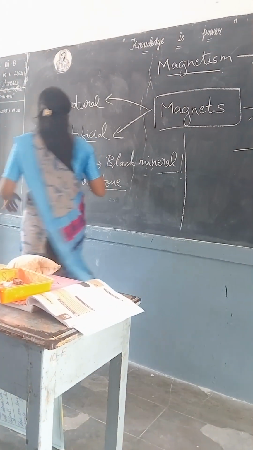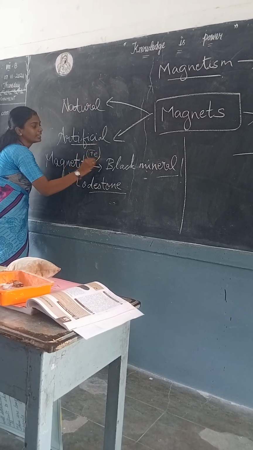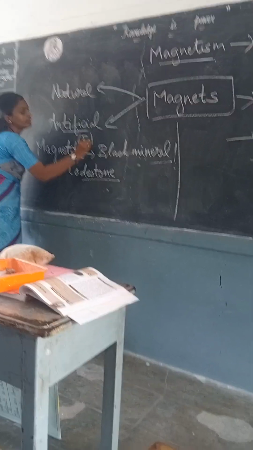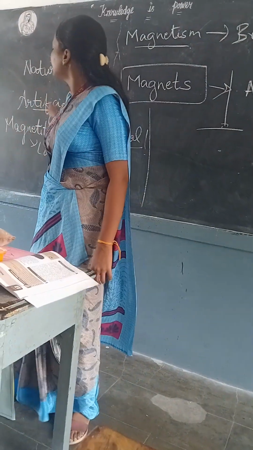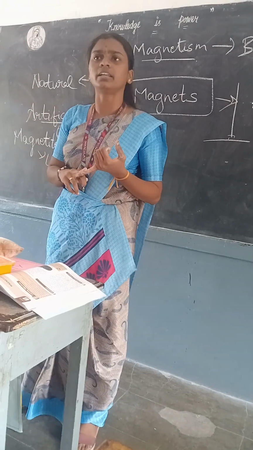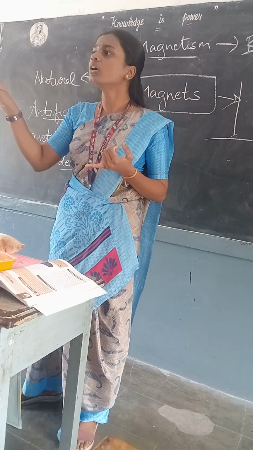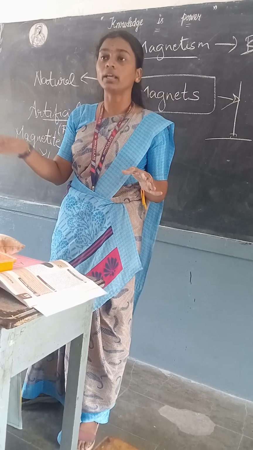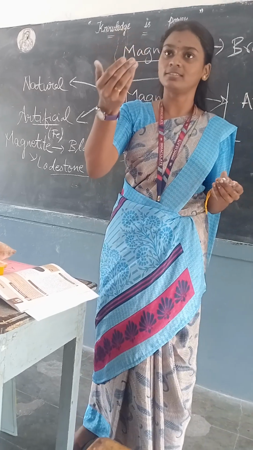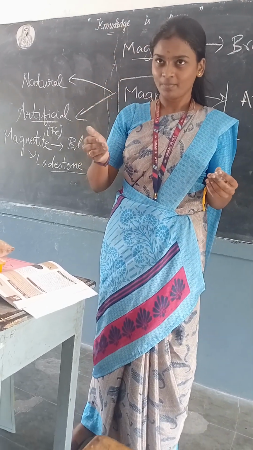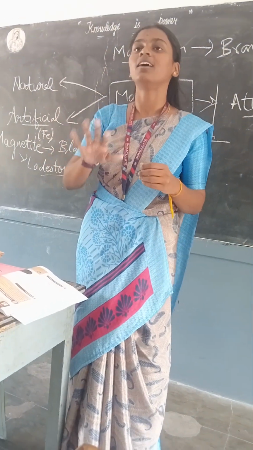So, every natural magnet has iron in it, the most common element. Okay, iron. So, these natural magnets have iron content in them. But where does iron come from? It is also found in nature only, but it is not separately found as iron. Yes, magnet also attracts the iron. Okay, fine. Sit down, sit down.